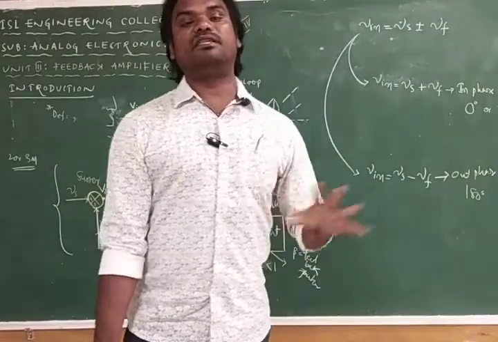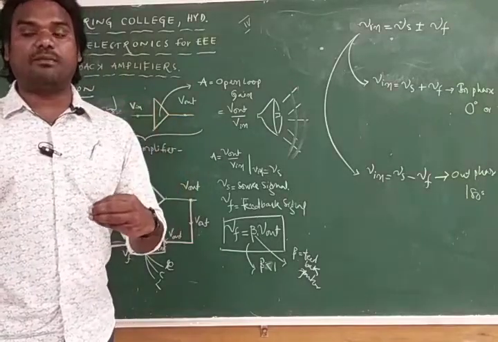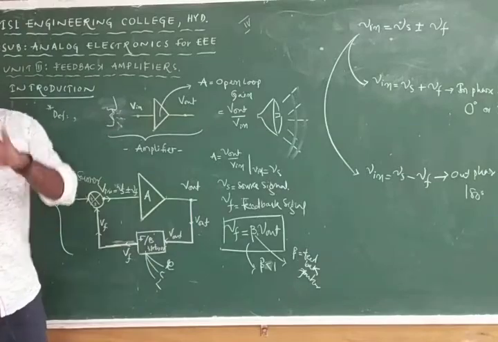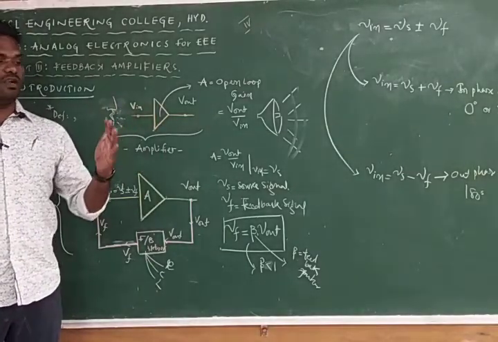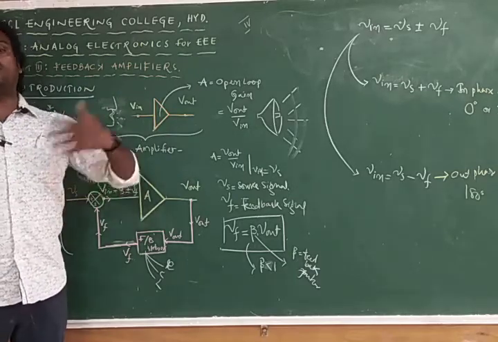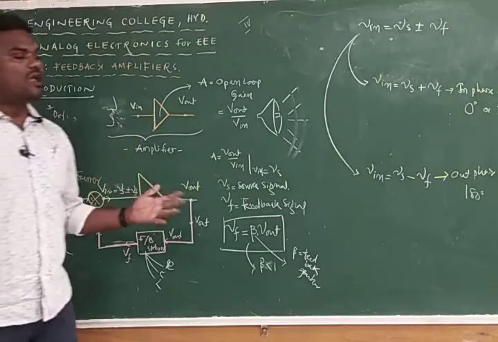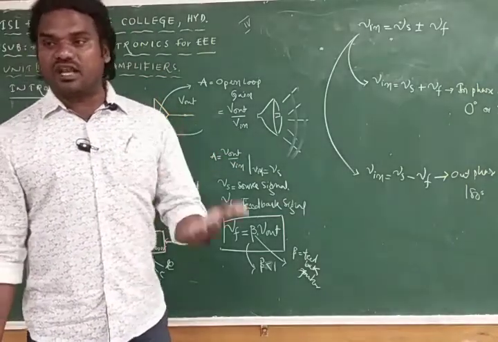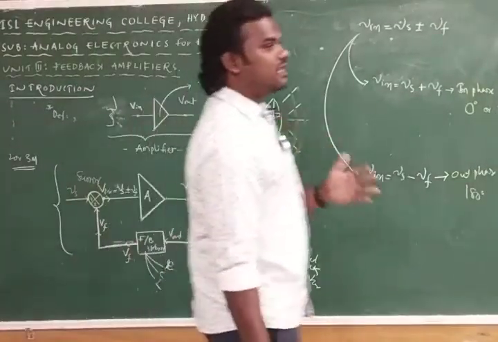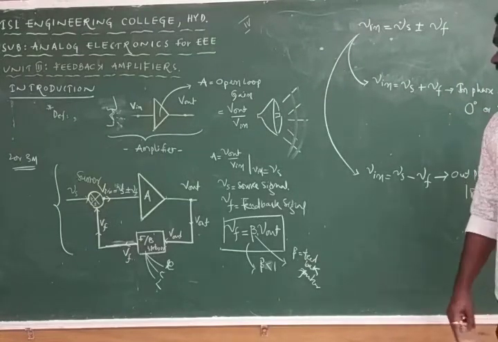This is the introduction to the third unit, and the third unit completely discusses negative feedback. We have two feedbacks, negative feedback and positive feedback. By employing negative feedback we get many advantages. By employing positive feedback, the circuit converts into an oscillator circuit. We will discuss the advantages of negative feedback in the third unit. The next heading is negative feedback.